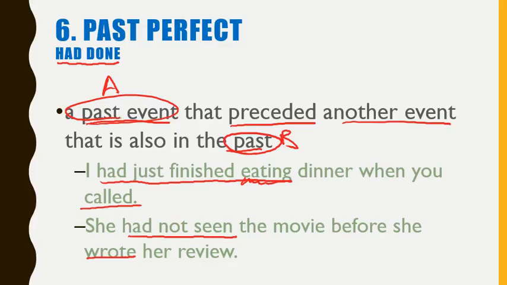So whether she saw it or not has to be an event that took place before the writing of the review. And so we use keywords like before or after in order to show that order. And so these words are often used in sentences that require the past perfect tense.